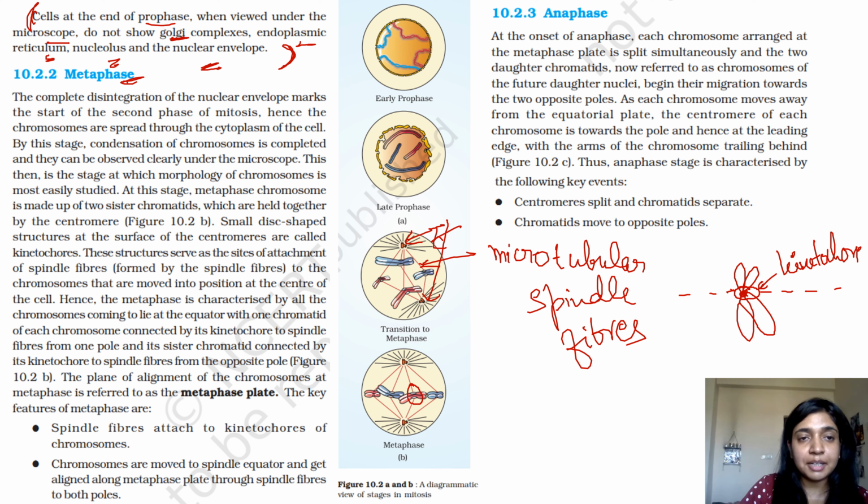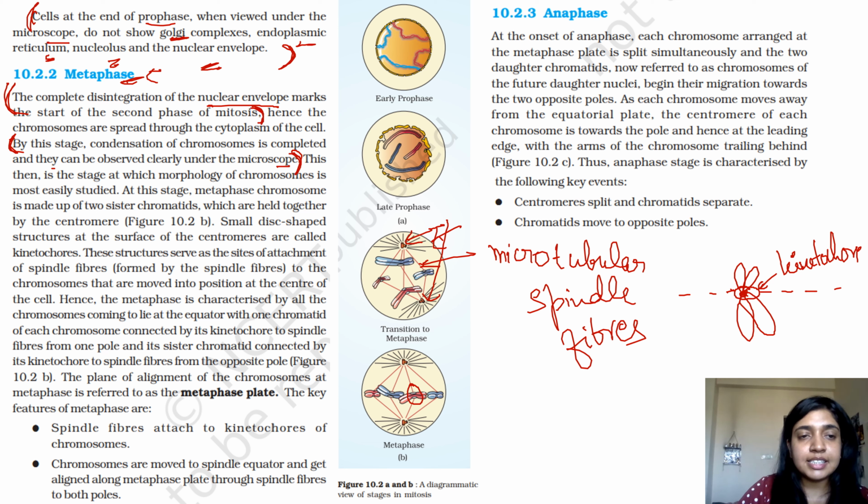So the complete disintegration of nuclear envelope marks the start of metaphase, right? So the mark of metaphase is complete nuclear envelope disintegration. This statement is important from the point of view of NEET. Hence, the chromosomes are spread through the cytoplasm. By this stage, condensation of chromosomes is complete and they can be observed clearly under the microscope. This statement has come many a time, which is the stage of cell division in which you can clearly visualize the chromosomes. So it is the metaphase.